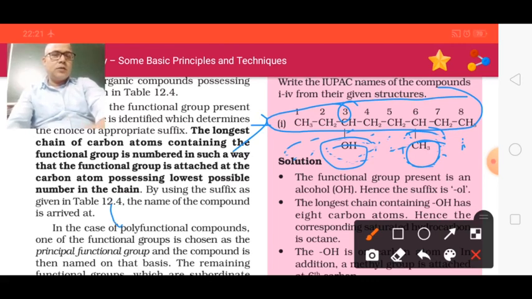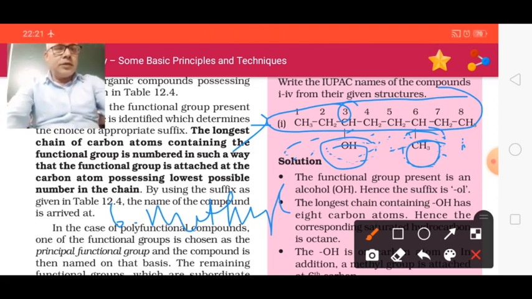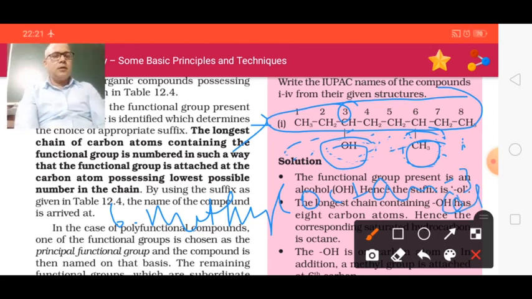Here are 8 carbons, octane. The name will be 6-methyloctan-3-ol.